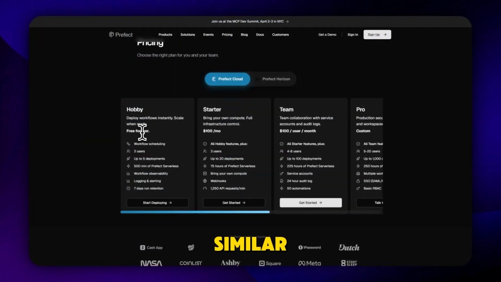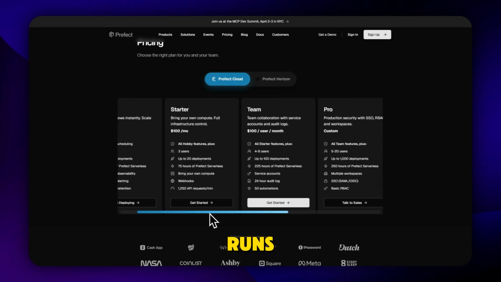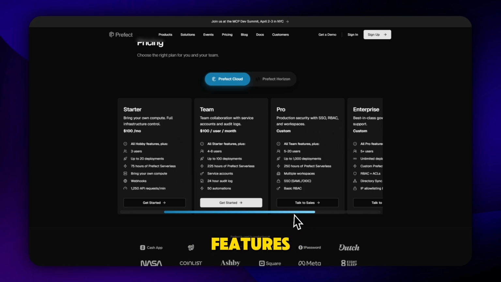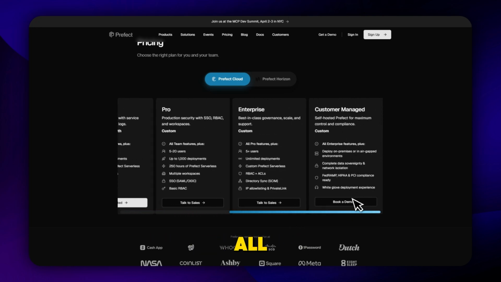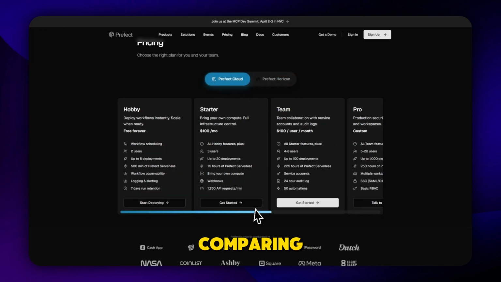Prefect follows a similar model. It has a free open source core, but its Prefect Cloud includes pricing tiers based on workflow runs, storage, and advanced features. So, while all three tools can technically be used for free, the real cost depends on how much you rely on their managed cloud services. And that's an important detail when comparing them.